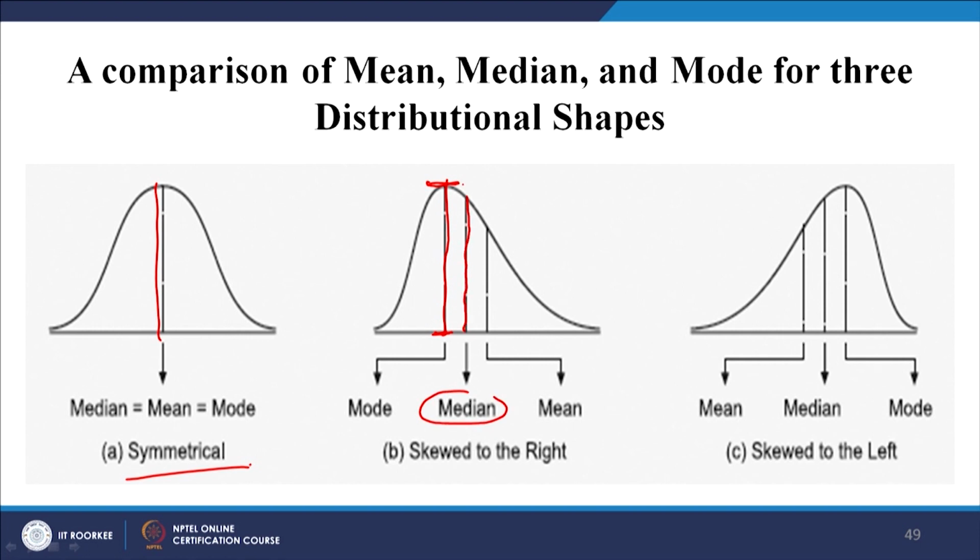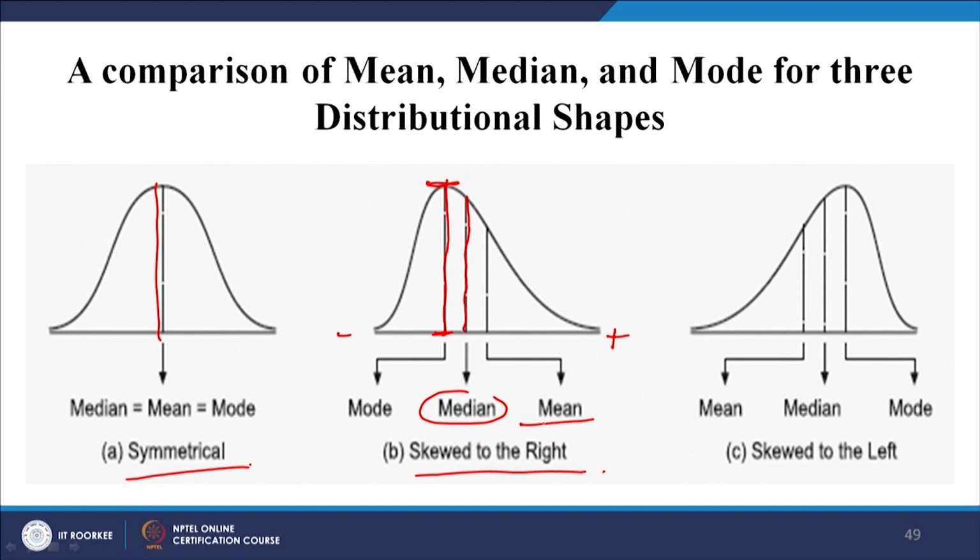But what has happened is most of the data are moving towards one side. You need to understand that we have a 0 point, this is the positive and this is my negative. So when my tail is more towards the positive side, I am saying it is skewed to the right. That means the mean is moving more towards the positive direction: plus 1, plus 2, plus 3, plus 4, plus infinity, and this is the minus infinity side.